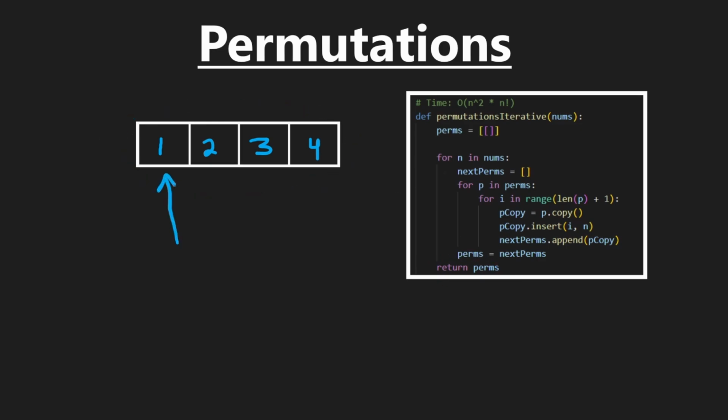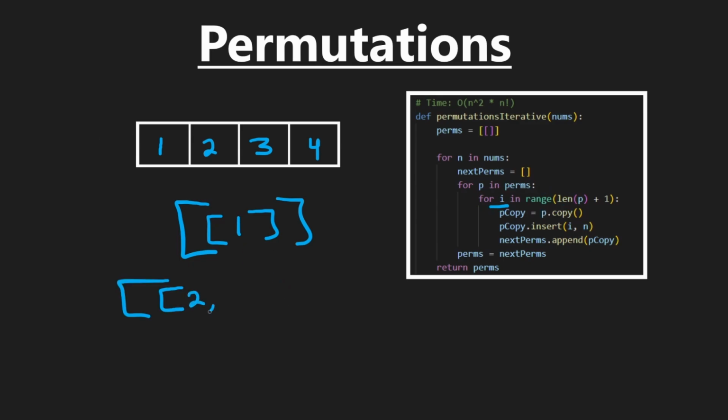But first, just starting with the first value here, we're going to go through our list of existing permutations, which is just an empty permutation, and insert the n value here to every possible position, so every i index in this, but there's only one, just at the 0th position. So that's what we would do. We would have our permutation of just 1, and then we want to build all permutations with the second value included. So we would go through all our list of existing permutations.